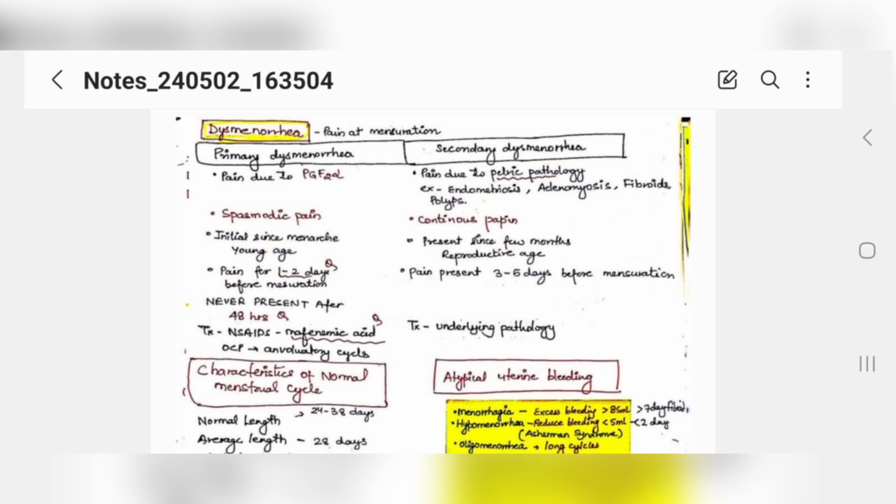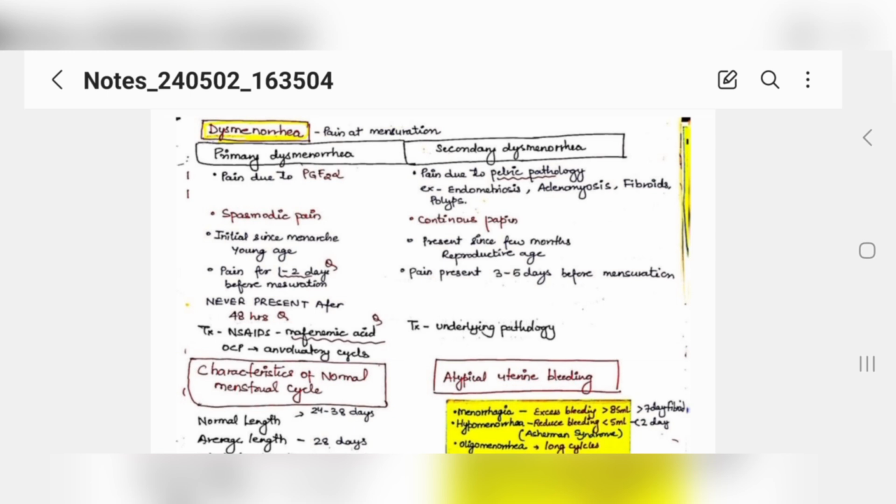And if we talk about secondary dysmenorrhea, where the pain persists, then this could be due to pelvic pathology basically, right? It could be endometriosis, adenomyosis, fibroids, polyps, it could be anything. The patient will say that it is not spasmodic, the pain stays, it is a continuous pain, and it stays for 5 to 7 days till the end of the menstrual cycle.